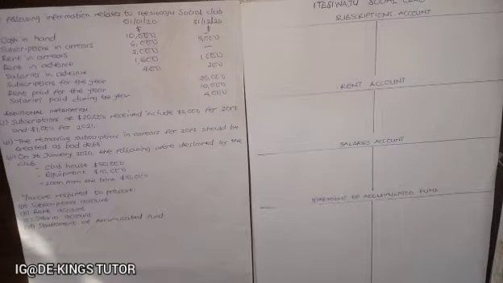Today, I want to look at some adjustments regarding non-profit making organizations, which include the subscription account, rent account, salaries, and statement of accumulated fund. We have seen various videos on non-profit making. If you have not seen that, ensure you check in my description or up here.